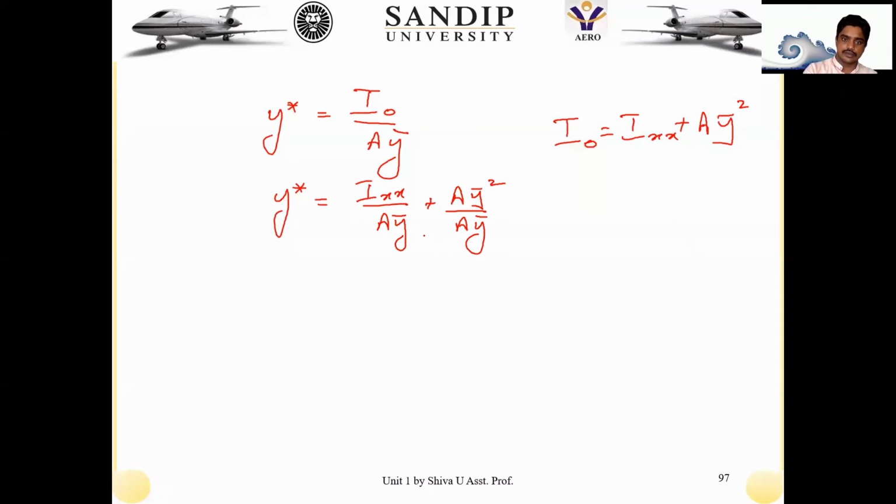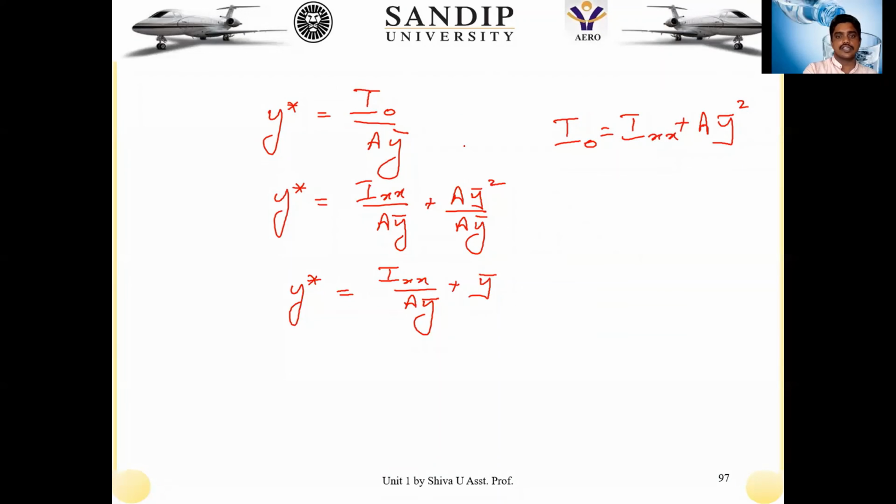When I write this equation, my equation of y star will become Ixx by a y bar plus y bar. But the entire equation is talking about y bar only, while our interest is to obtain h, that is, about the free surface.